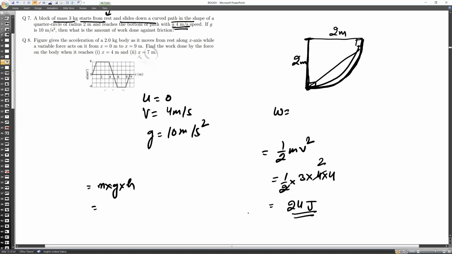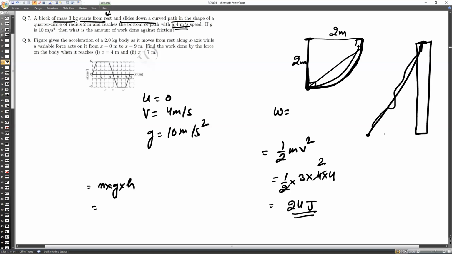Got it? 24 joules. But you know that the potential energy is always independent of the path taken. You understood what I am saying? It is independent of the path taken. Suppose you have an object and you need to carry it from here to here, you can take it by lift this way.